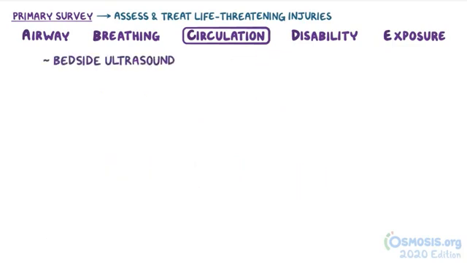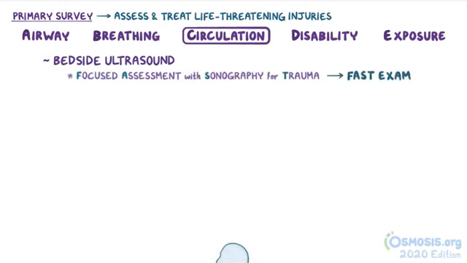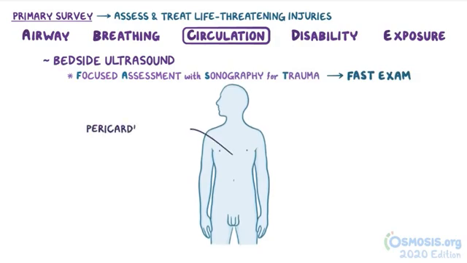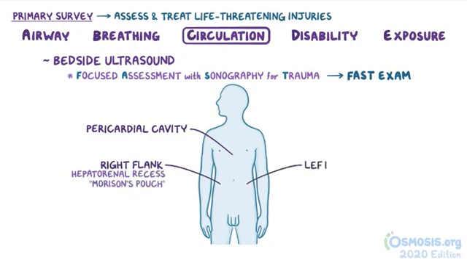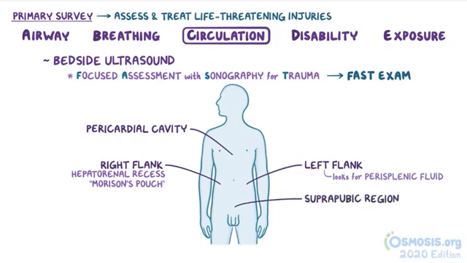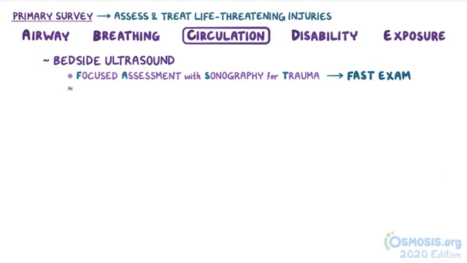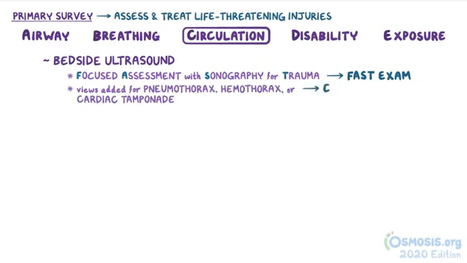Bedside ultrasound can also be used in the primary survey, and it's called focused assessment with sonography for trauma, or the FAST exam. The ultrasound probe explores the pericardial cavity, then the right flank, also called the hepatorenal recess or Morrison's pouch, and then the left flank, which looks for perisplenic fluid, and finally the suprapubic region to look for fluid around the bladder. When views are added to look for a pneumothorax, hemothorax, or cardiac tamponade, it's called an extended FAST or EFAST.